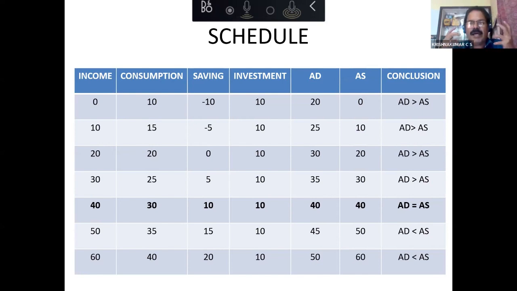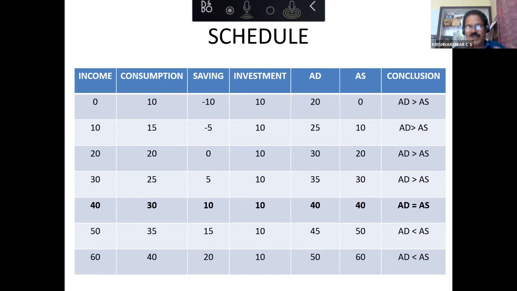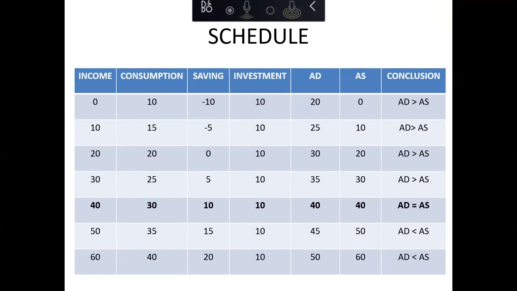See, aggregate demand is more, aggregate supply is less. What will happen? Inventories will fall. Stock will fall. Because demand is more, supply is less, the sellers will take products from the godowns or warehouses to their shops. Inventories will fall. Inventories means stock.